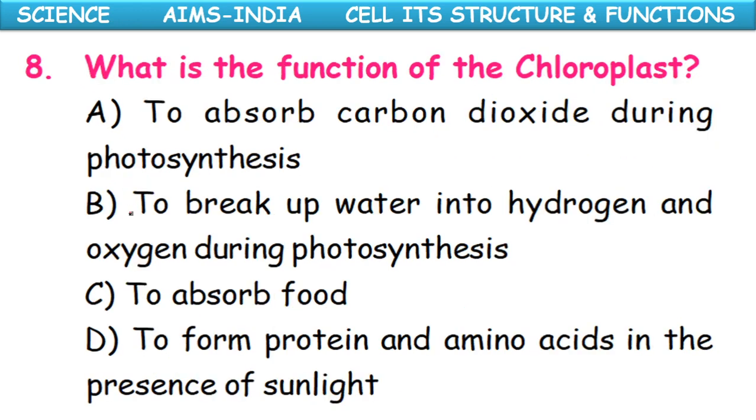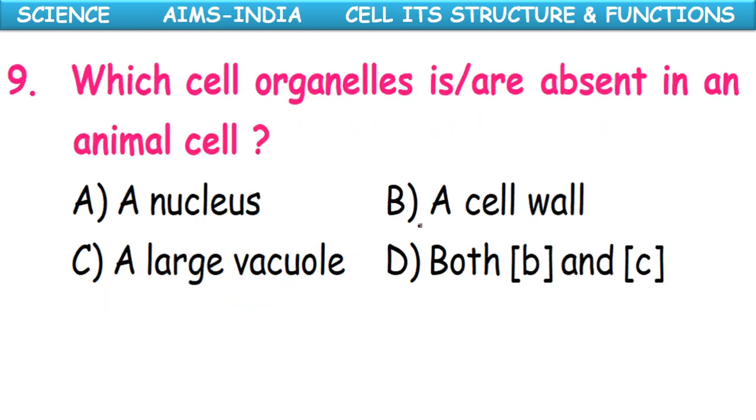Next, what is the function of chloroplast? To absorb carbon dioxide during photosynthesis, to break up water into hydrogen and oxygen during photosynthesis, or to absorb food, or to form protein and amino acids in the presence of sunlight. What is the main function? Actually photolysis of water takes place during photosynthesis. Light activated chlorophyll will do that. So to break up the water into hydrogen and oxygen during photosynthesis.